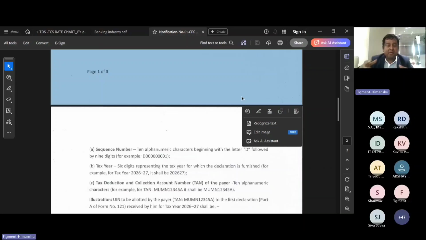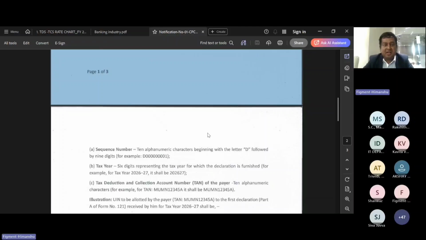Under the transition module that has been submitted by the income tax department, it was mentioned that there will be a separate portal from where Form 15G needs to be generated, and that 15G will already have the unique reference number, and that needs to be accepted by the bank. But currently that module has not been started by the income tax department. Till that time, we have to accept Form 15G in physical or digital manner by the banks, the listed companies or the mutual fund companies. So they have to accept this 15G, 15H, and they have to allocate the number manually only, until the income tax portal gives the reference number by itself when the individual generates Form 15G or 15H. So this is a very important thing.